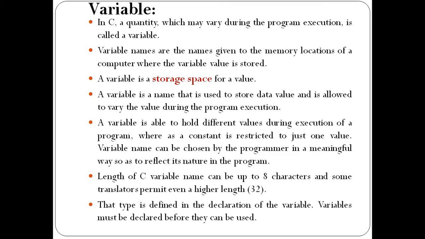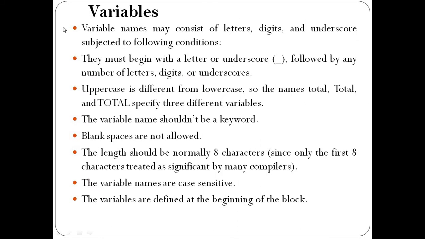Okay, now we have seen in this slide what rules we need to follow for creating the name of a variable. Variable names may consist of letters, digits and the underscore symbol only. It must begin with a letter or underscore, followed by any number of letters, digits or underscores. For creating a variable, we can use capital A to Z or small a to z characters, 0 to 9 digits, and only one symbol, called the underscore.